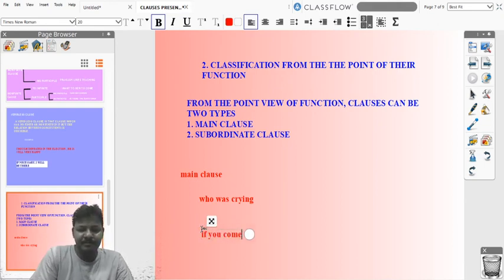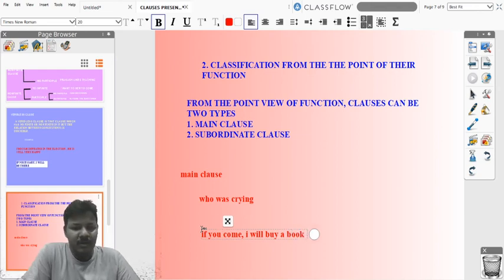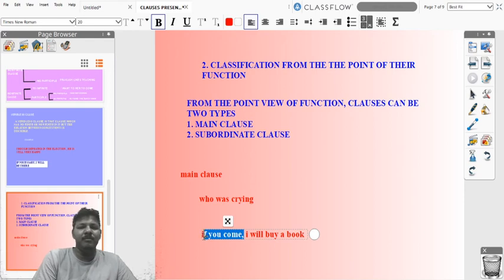If you come, I will buy a book. So what is subordinate clause and what is main clause in it, friends? For example, if you remove this part, if you come, then I will buy a book stands as a complete sentence and gives complete meaning, friends, so it becomes main clause.